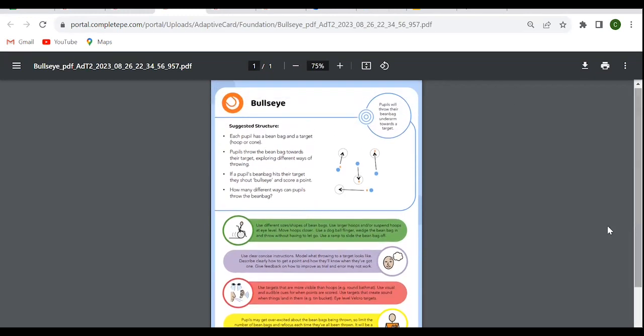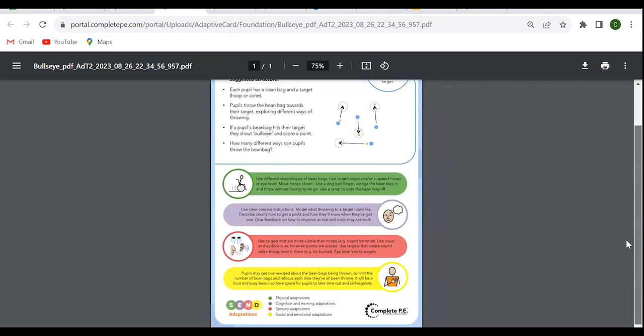So a little bit like the learning cards, where we adapt the learning to ensure all of the pupils are appropriately challenged, this time round, it's going to give you specific ways that you can adapt the learning based on the needs of the pupils that you might have in your class. There's a key at the bottom, so if I look at the red area, this is going to give me some sensory adaptations. If I look at the green, it's going to give me some physical adaptations.